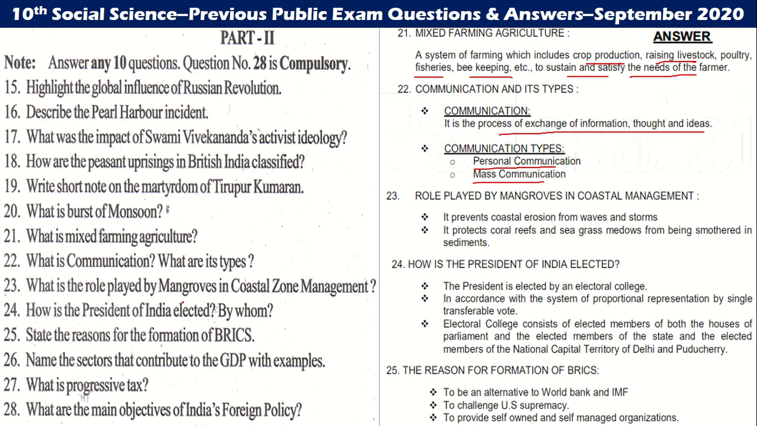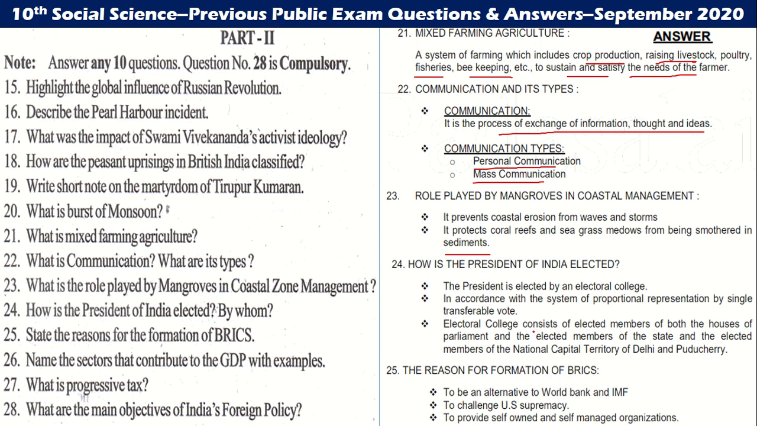What is the role played by mangroves in coastal zone management? It prevents coastal erosion from waves and storms. It protects coral reefs and sea grass meadows from being smothered in sediments. Then the 24th question: how is the President of India elected? The President is elected by the Electoral College in accordance with the system of proportional representation by single transferable vote.